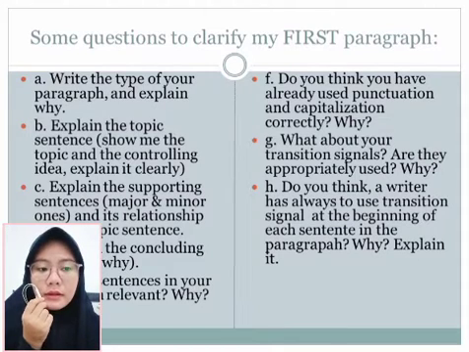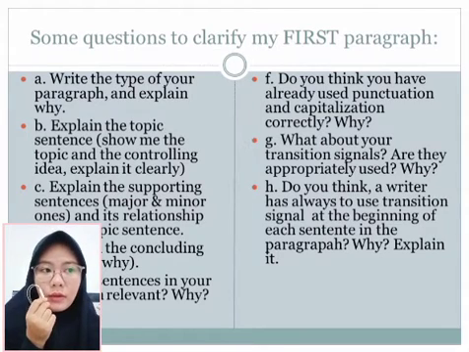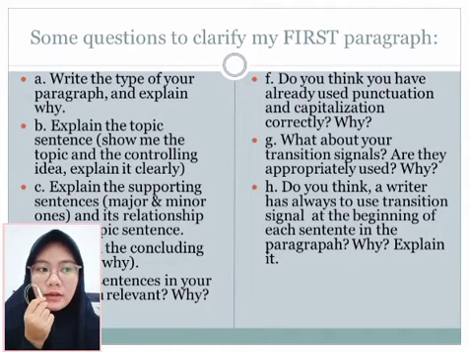And six, are all sentences in your paragraph relevant, why. Seven, do you think you have already used punctuation and capitalization correctly? Why? And eight, what about your transition signals? Are they appropriately used? Why? And the last, do you think a writer always has to use a transition signal at the beginning of each sentence in the paragraph? Why? Explain it.